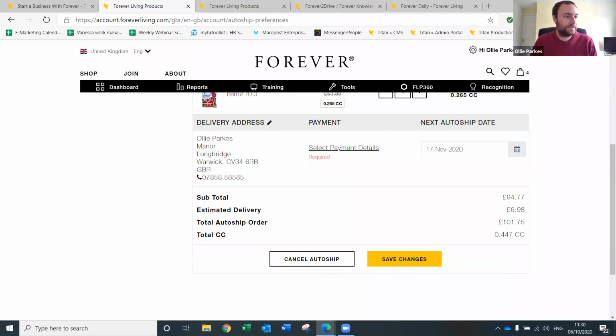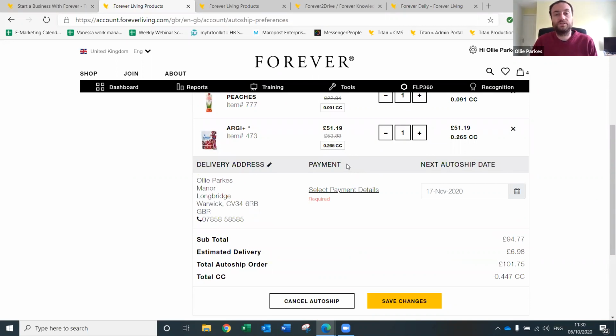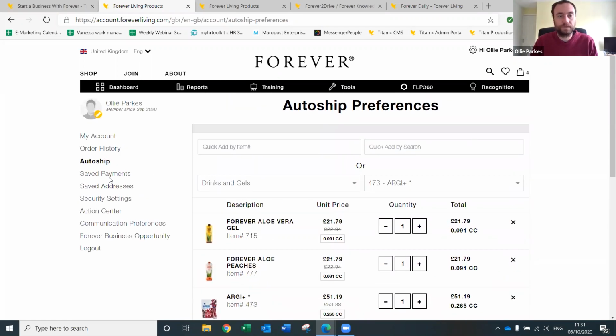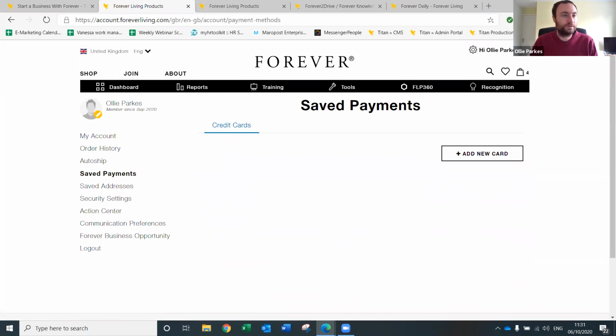There's a question here about reminders. There is an email that goes out to you every month. I think it's 5 days before the auto ship gets processed, just to let you know the auto ship is going to be processed in 5 days. If you'd like to edit it at any time, or if you'd like to cancel it, then click here and you can do that. So it does remind you beforehand that you can do that. Are there any other questions on auto ship before I move on to a different area?